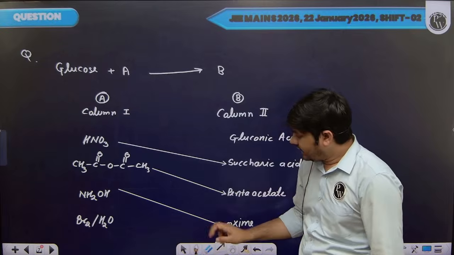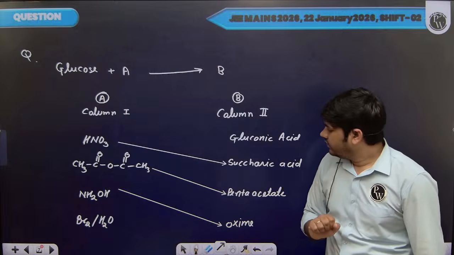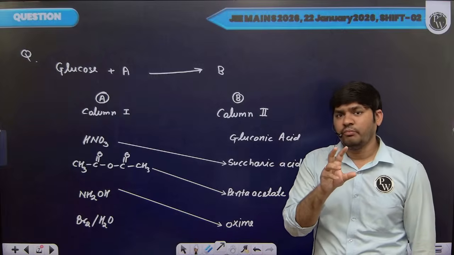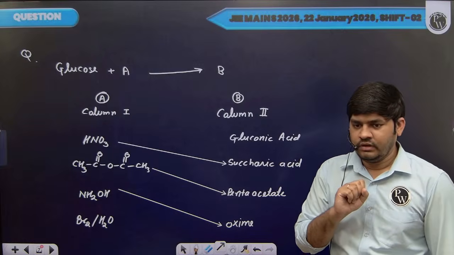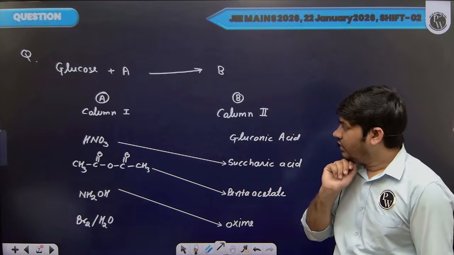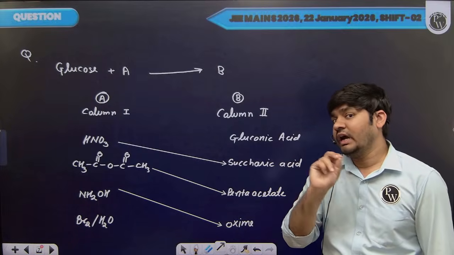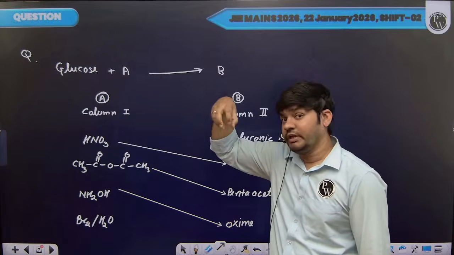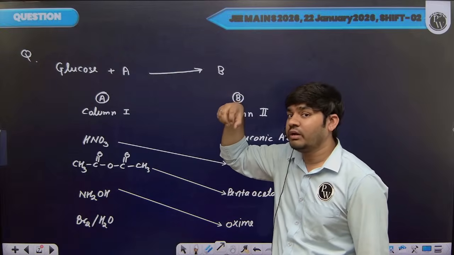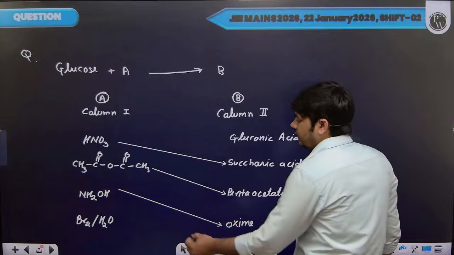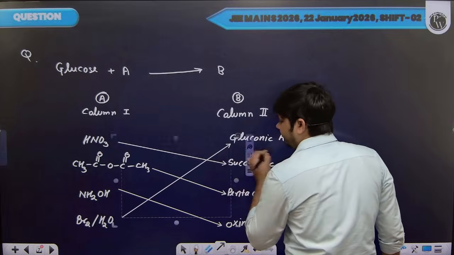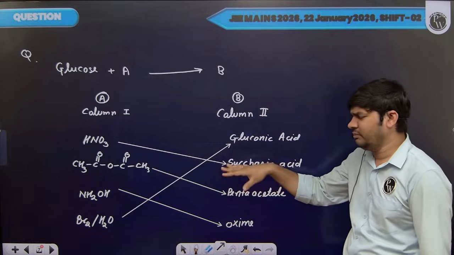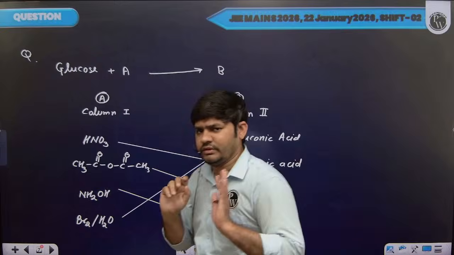Now, the next reagent is your Br2 H2O, and Br2 H2O is kind of mild oxidizing agent. And this Br2 H2O will oxidize only aldehyde group present in glucose. So the aldehyde group present in glucose will get oxidized into carboxylic group, and that compound is called gluconic acid. Now, so this is your final matching, and based on this matching you can select your options.